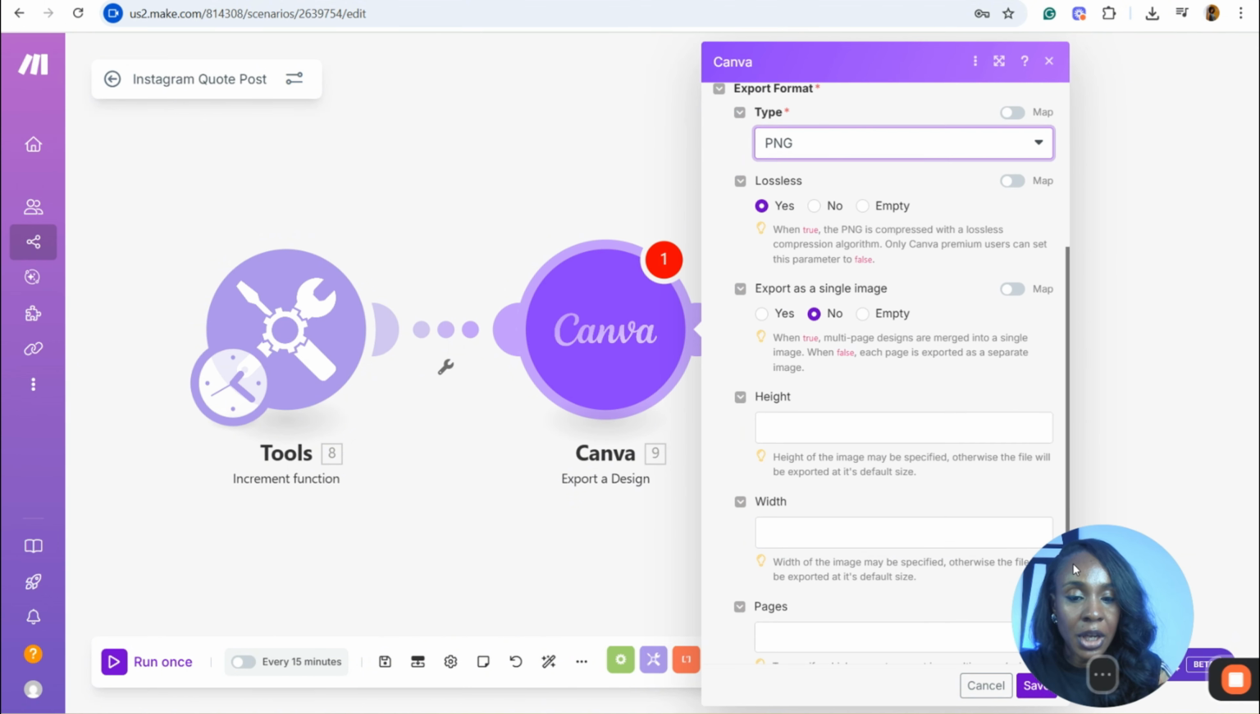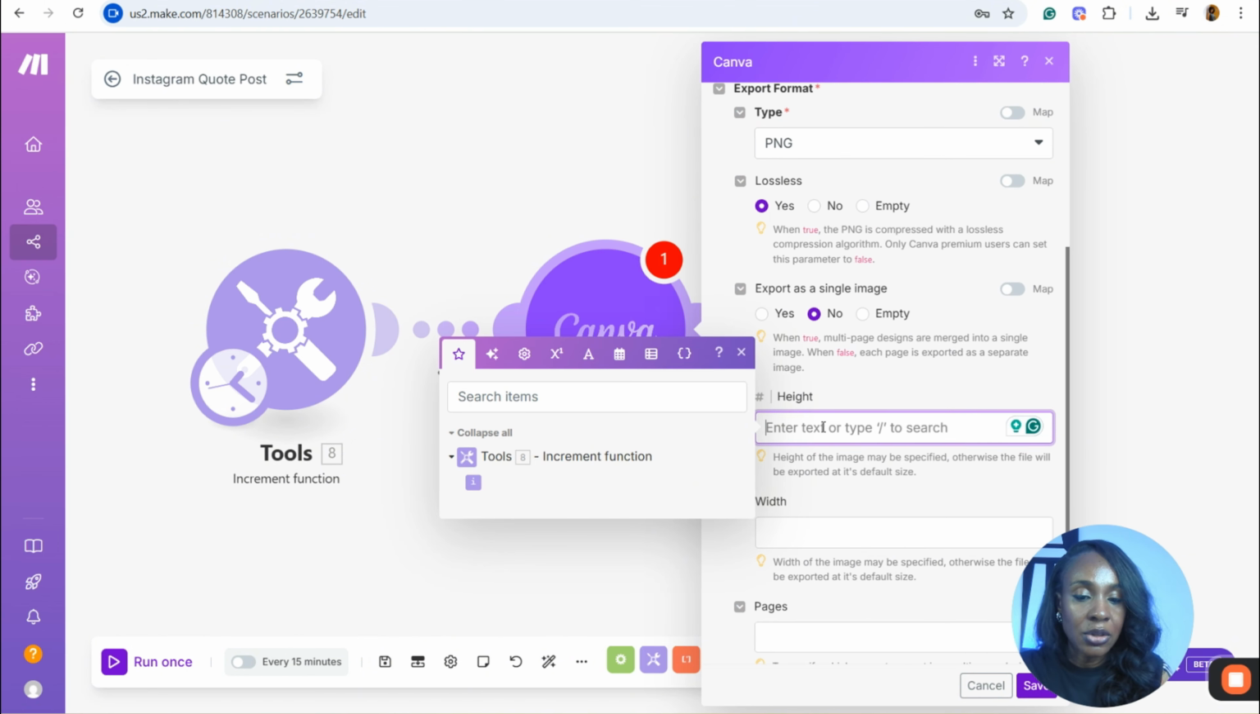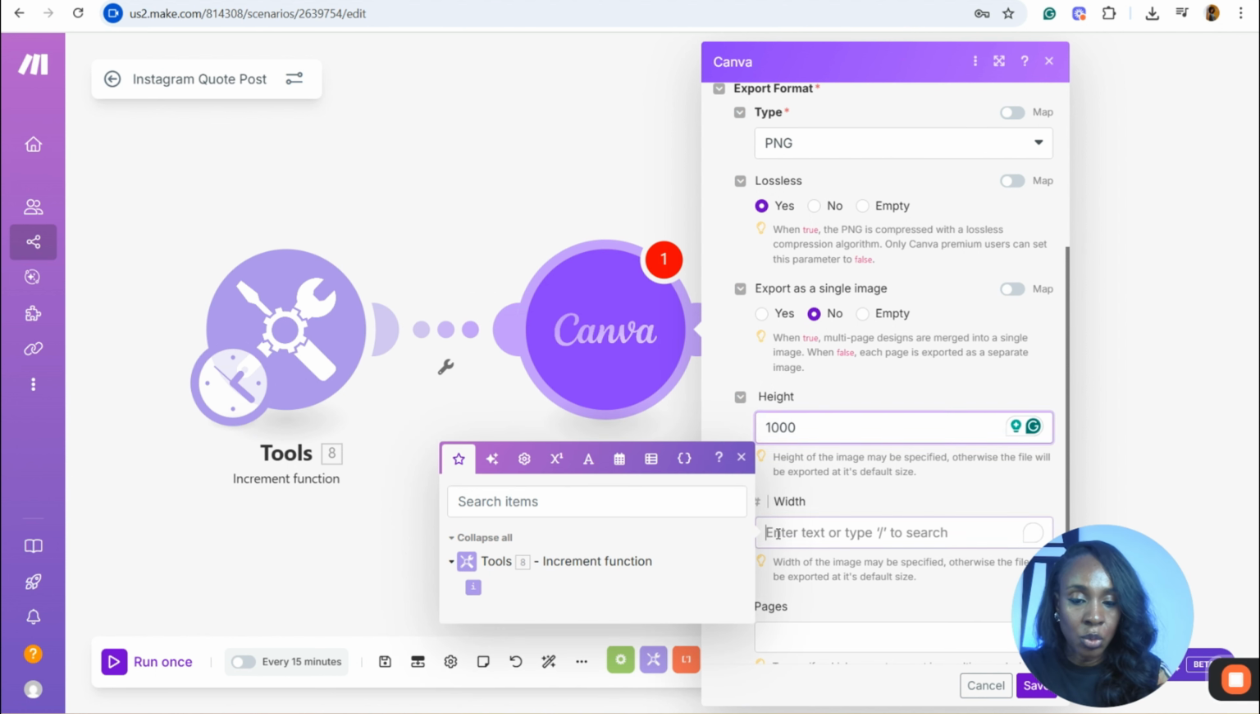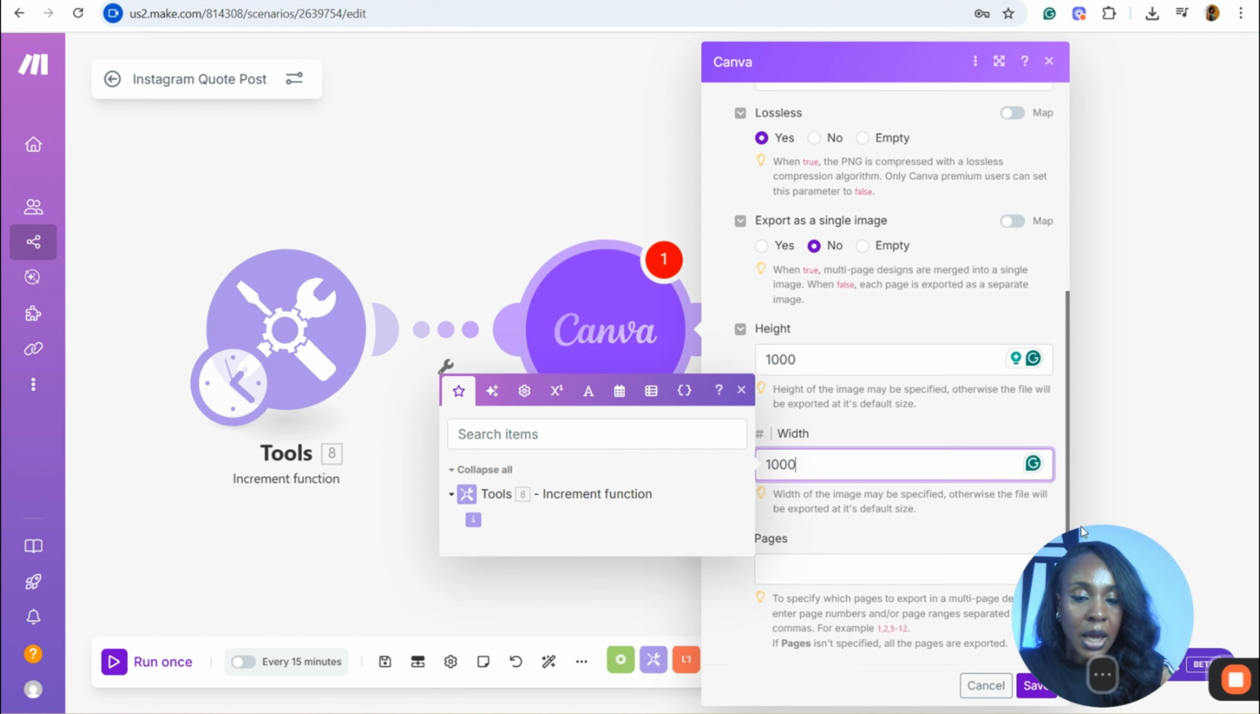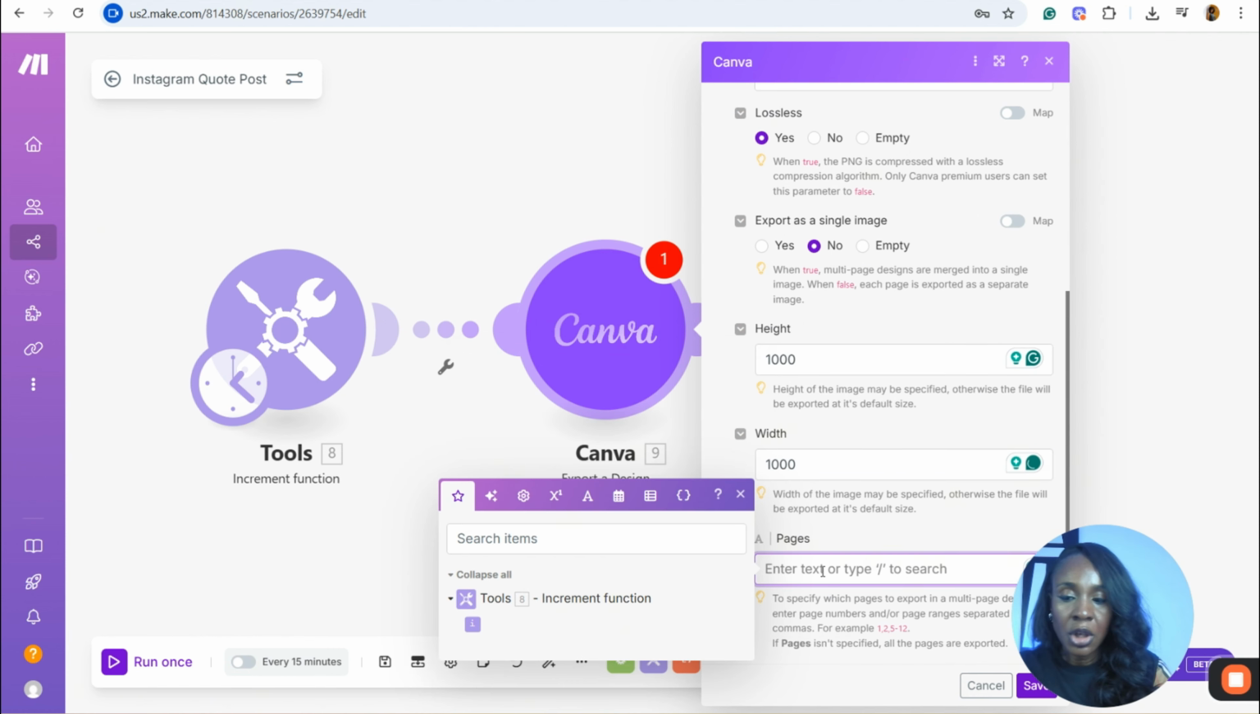Then come down here for the height of the image. You can specify the height of the image. If not, it will use the default size, and we don't want that. So we just give it 1000 and the width 1000 because it's an Instagram post. Then for the pages, remember that this increment function that we had initially created to be the trigger, its role is to take each page that you are going to be posting one after the other and posting it to Instagram.